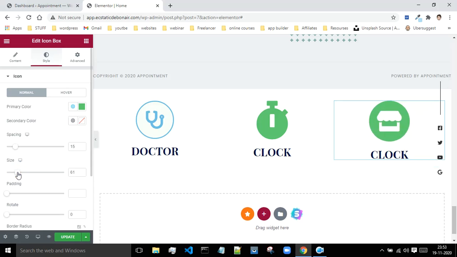Okay, so this looks much better. Okay guys, so this is how you can make use of the icon box, and you will basically make use of this in your future tutorials.